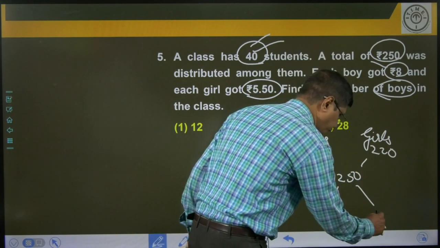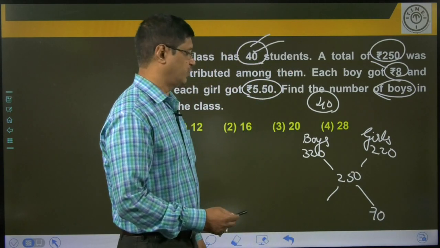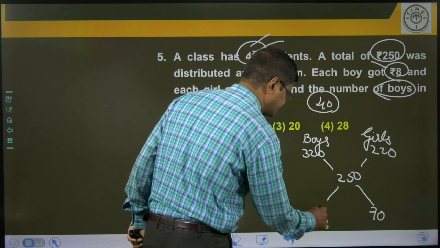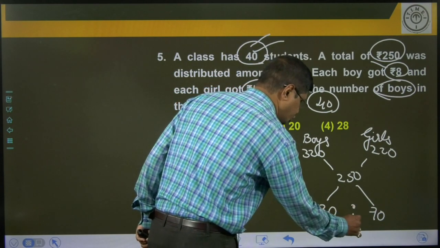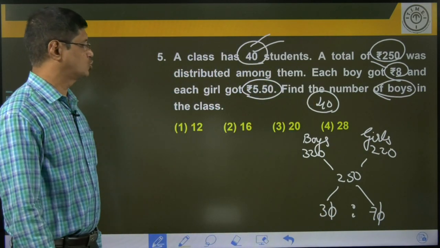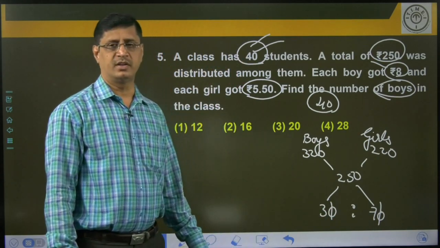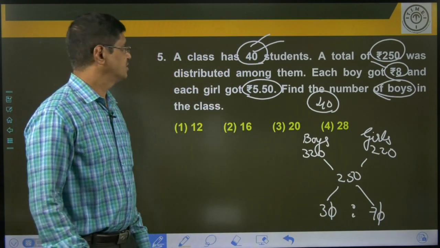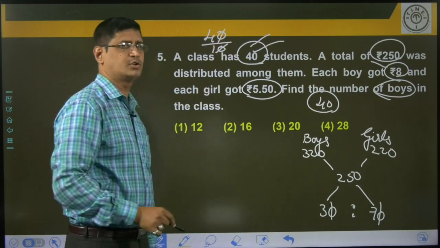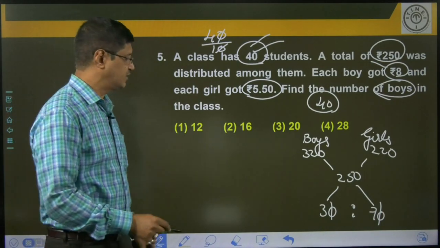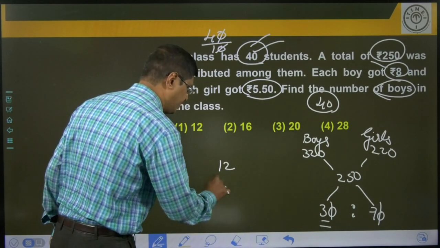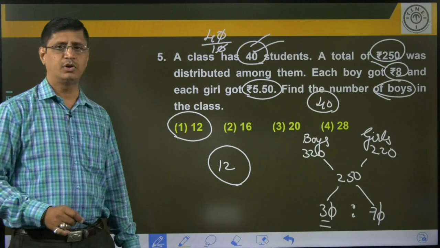The difference of 250 and 320, that is 70, and difference of 220 and 250, it is 30. What is the ratio? Ratio is 3:7. What is the number of boys? Number of boys to be found. Ratio is 3:7 means sum of the ratios is 10. Total number of students is 40. 40 by 10 means one part is equal to how much? 4. One part is equal to 4 means 3 parts is equal to how much? 3 times 4, that is 12. So, how many boys? Boys is equal to 12.